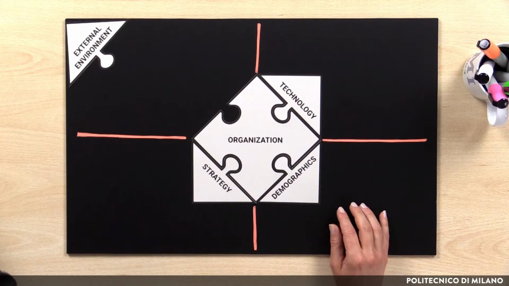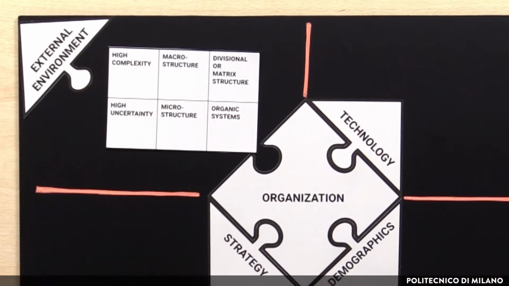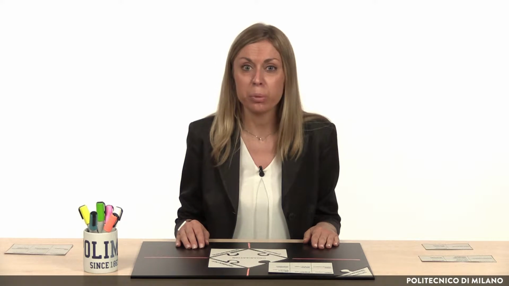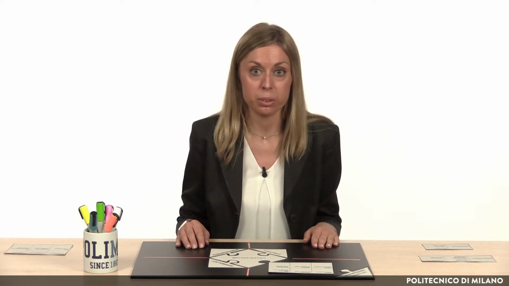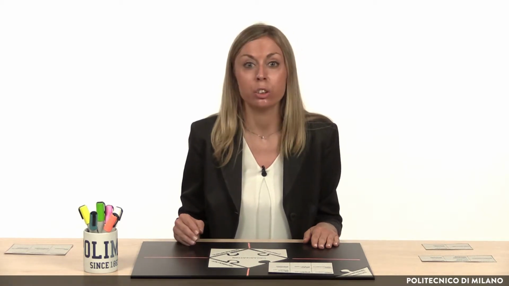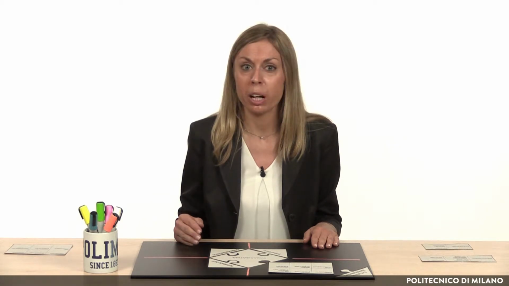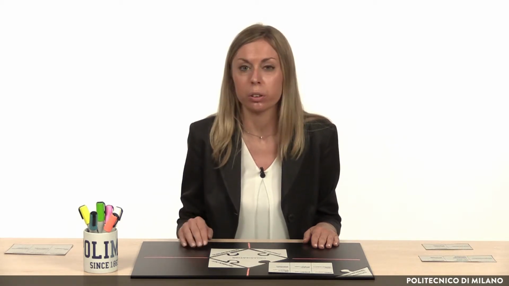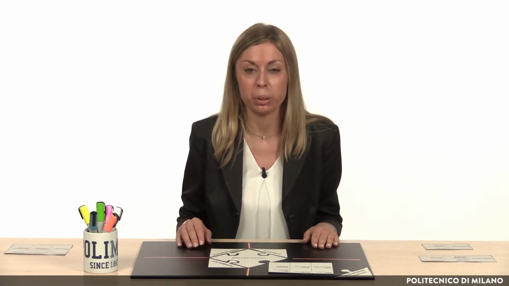The first variable to consider is the level of complexity a company has to manage. Complexity considers the number of variables that a company needs to manage, as well as the number of interactions existing among these variables. Elements that might contribute to increase the complexity are the number of products, the number of available technologies, the number of customers, countries, and suppliers to manage, and so on. For example, a multinational company operating in 150 countries with a huge product range realized through global supply chain is much more complex than a mono-brand, mono-process, and mono-country company.